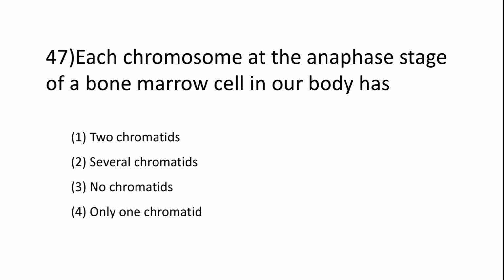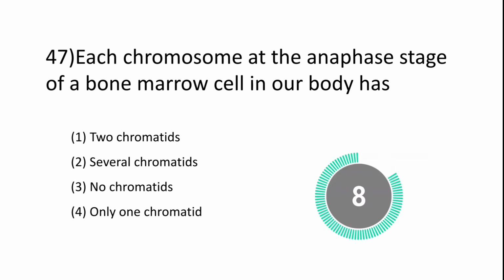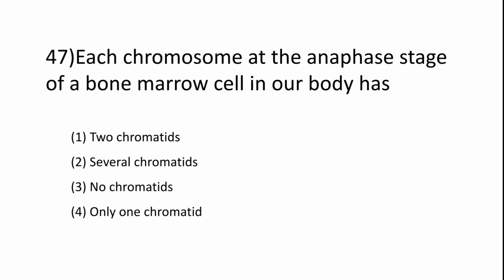Question 47. Each chromosome at the anaphase stage of a bone marrow cell in our body has two chromatids, several chromatids, no chromatids, only one chromatid. The right answer is only one chromatid, option 4.